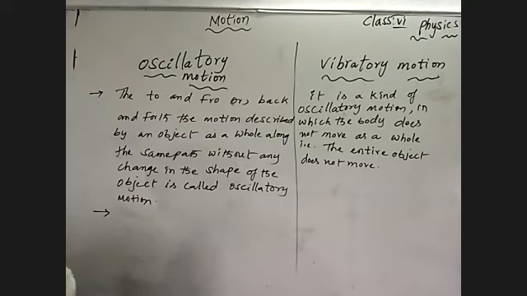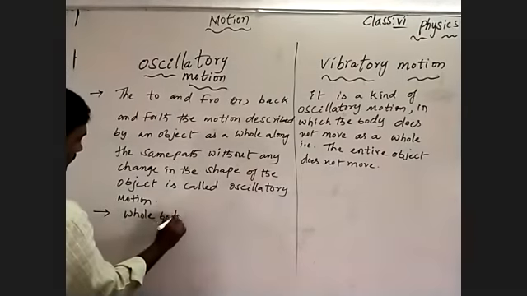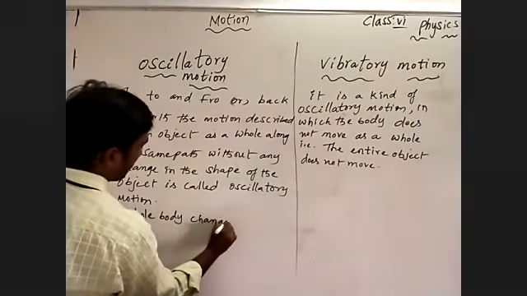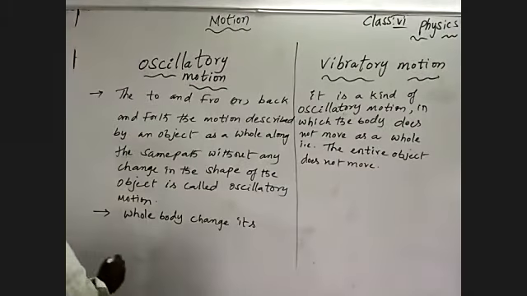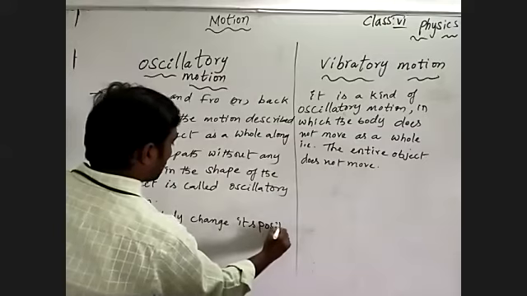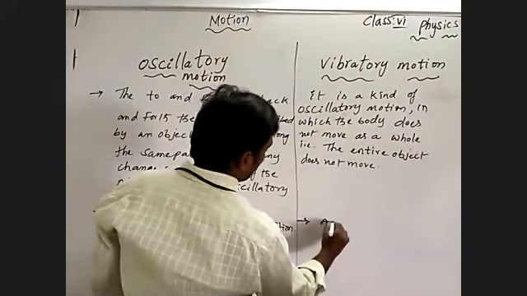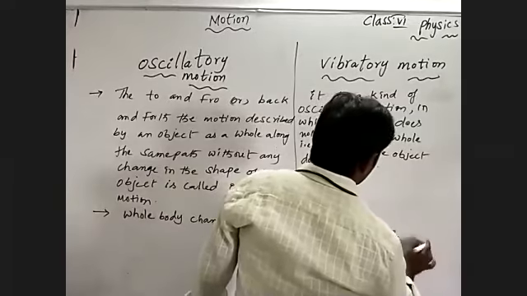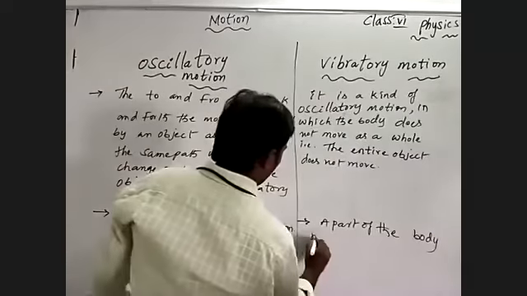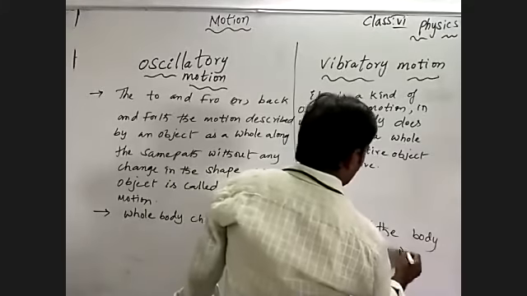That's why we write it like this. Another way: in oscillatory motion, the whole body changes its position, and in vibratory motion, a part of the body may change its position.